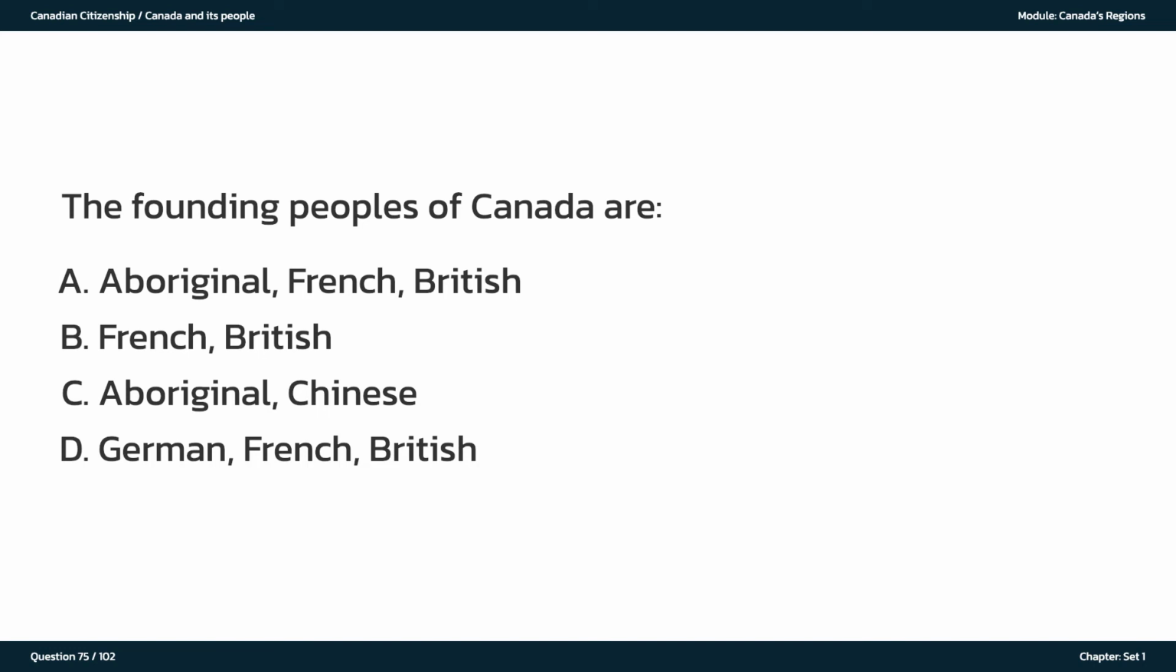The founding peoples of Canada are A. Aboriginal, French, British. B. French, British. C. Aboriginal, Chinese. D. German, French, British.